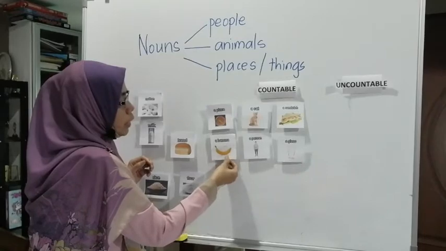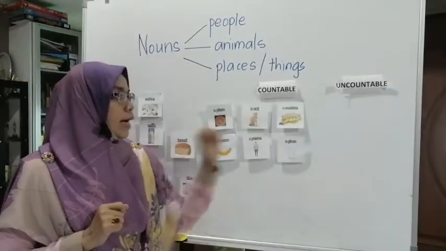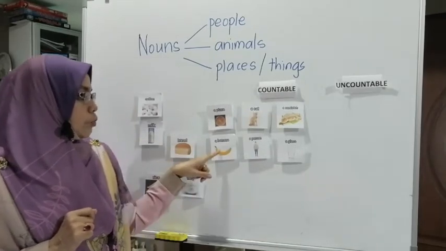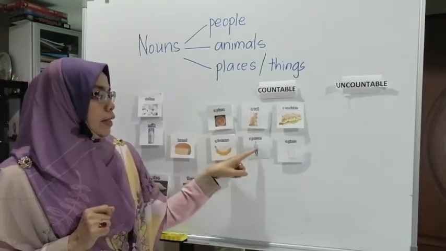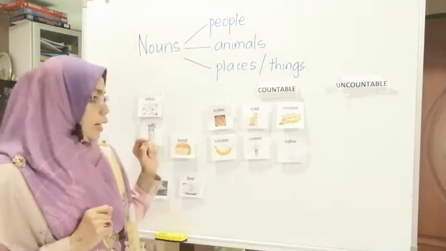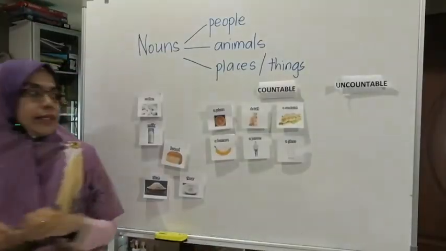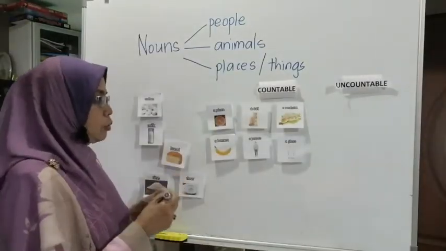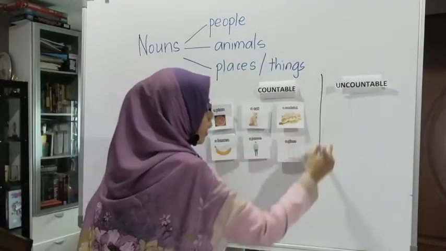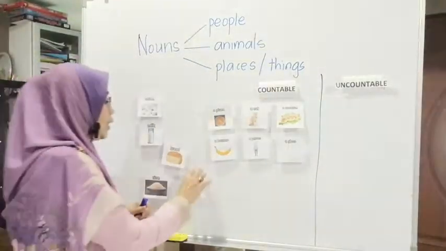Because when we count this, a pizza, one pizza, a cat, one cat, a sandwich, one sandwich, a banana, one banana, a person, one person, a glass, one glass. So we are going to group this into the countable nouns,